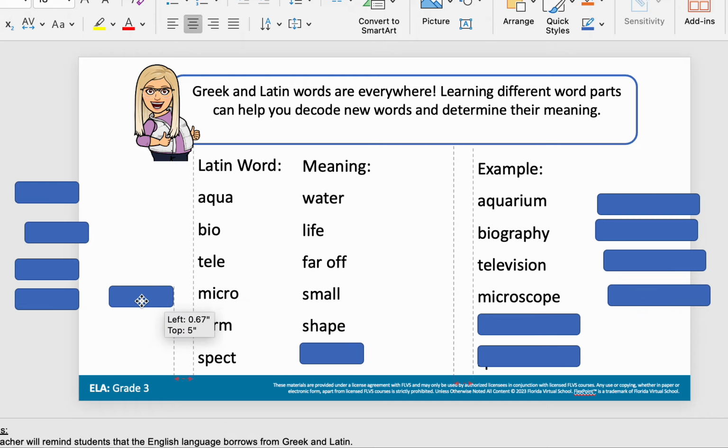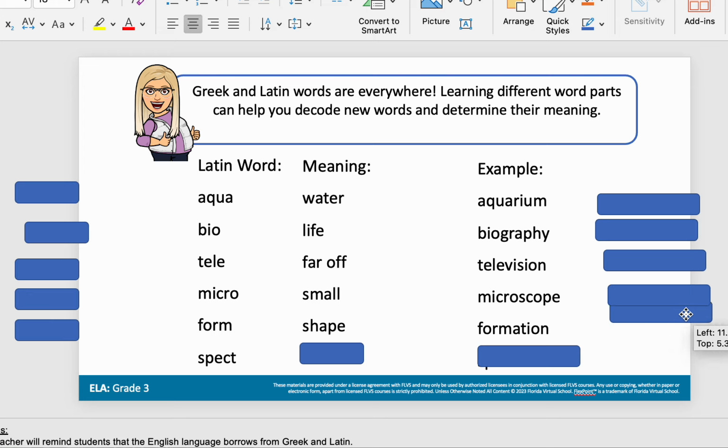Okay, what about form? Form means to shape something. So if you are trying to form and shape something, you are trying to have a formation. So when someone says, let's get in formation, or look, the geese are flying in a V overhead. They're in formation to fly south for the winter.